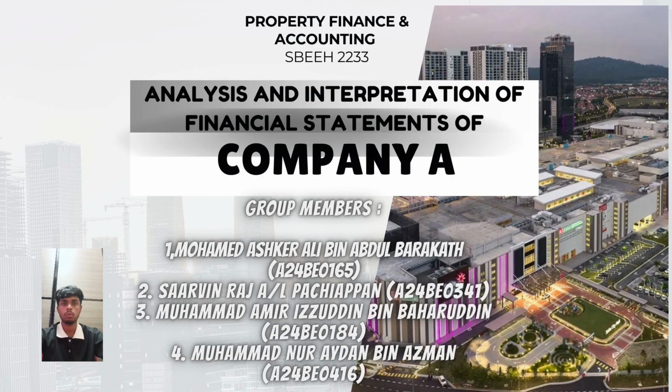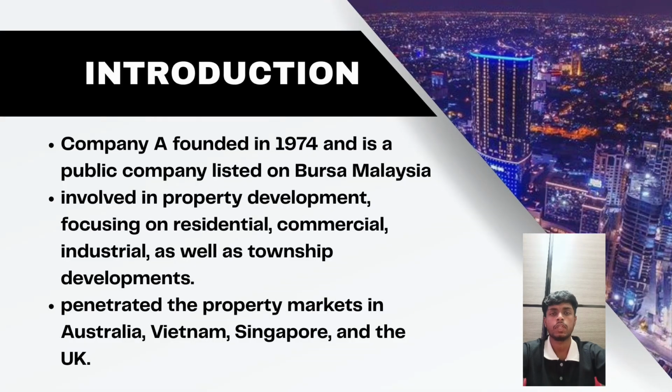Morning everyone. Today we want to discuss the analysis and interpretation of financial statements of Company A. Assignment, we analyze the financial performance of Company A and compare it with Company B as a benchmark. Company A was founded in 1974 and is a property development company listed on Bursa Malaysia. It is involved in residential, commercial, industrial and township projects.